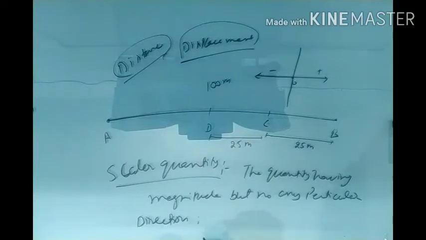Like, in the example of a scalar quantity, suppose a person sitting in Ludhiana has to travel to Chandigarh.